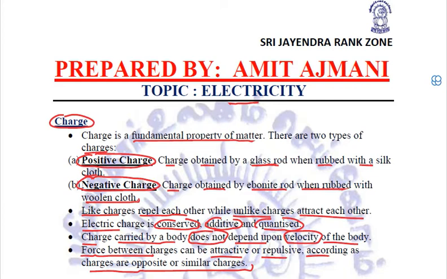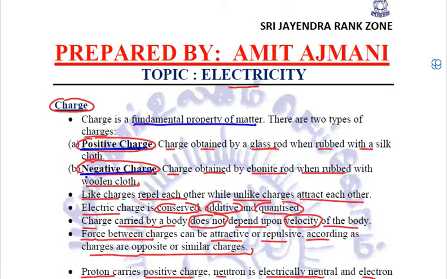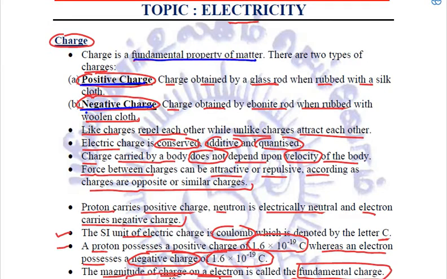First thing is, charge is the fundamental property of matter. Two types, positive and negative charge. We know like charges repel each other, unlike charges attract each other. Electric charge is conserved, additive, and quantized. Charge does not depend on velocity of the body.